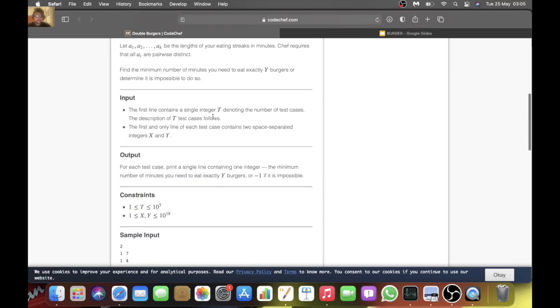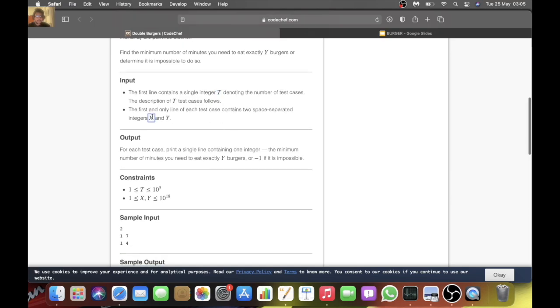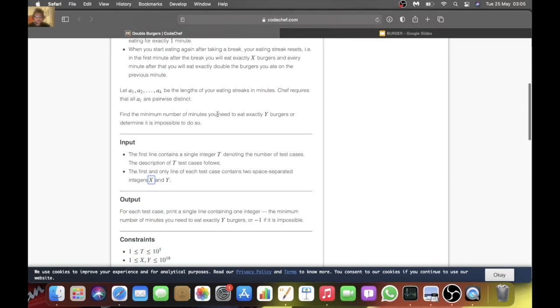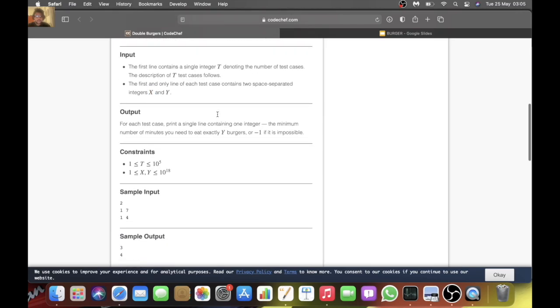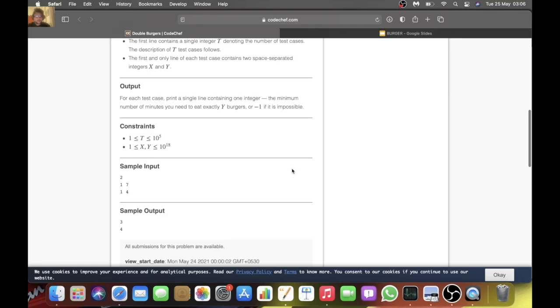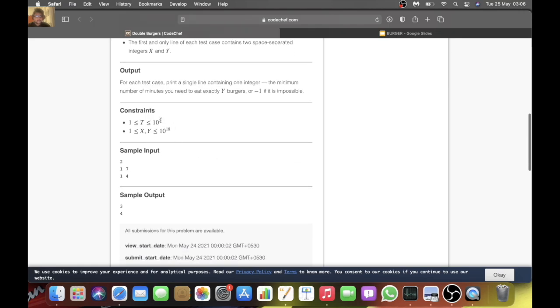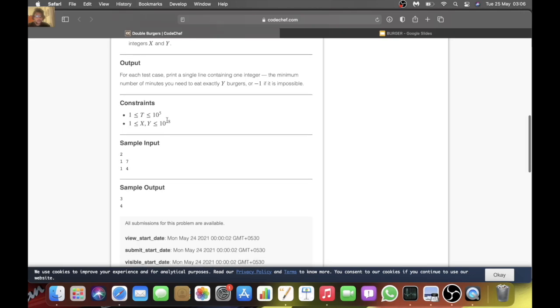So in our input format, we're given T test cases, and in each test case, we're given two integers X and Y as defined in the problem statement. In our output, for each test case, we need to output either the minimum number of minutes required to eat exactly Y burgers, or -1 if this is impossible. The constraints are T is between 1 and 10^5, and X and Y are between 1 and 10^18. So we're looking at something like order of log X per test case.